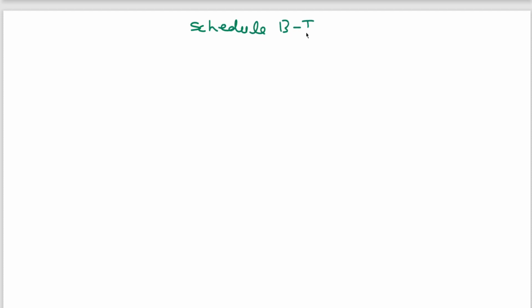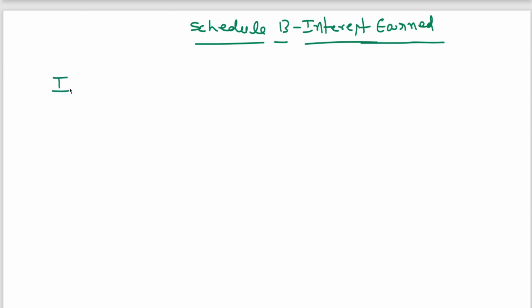Schedule 13, interest earned. Schedule 13 interest earned, interest and discount.